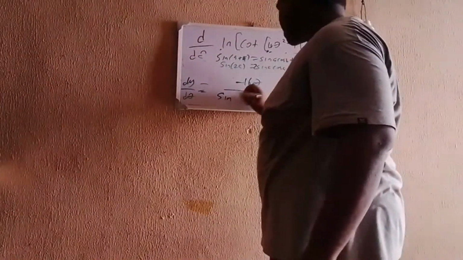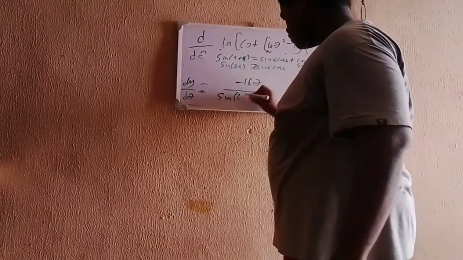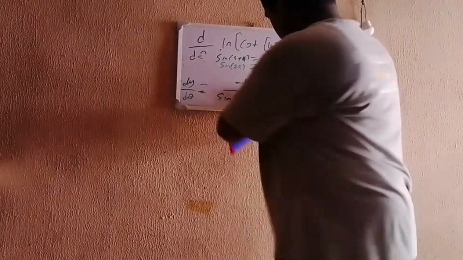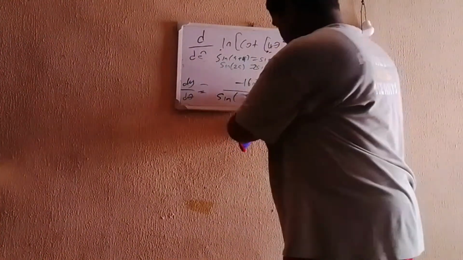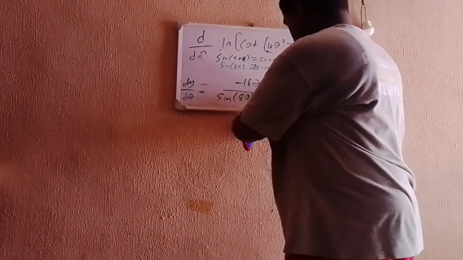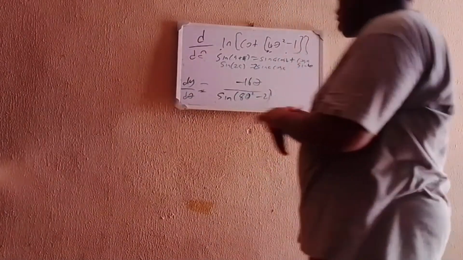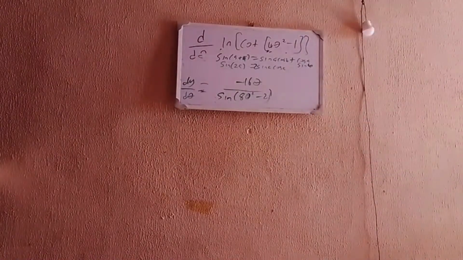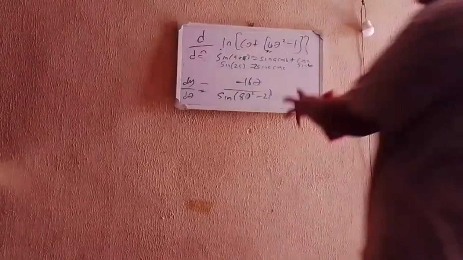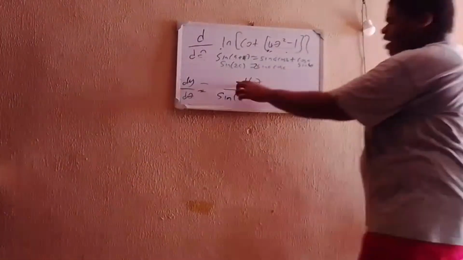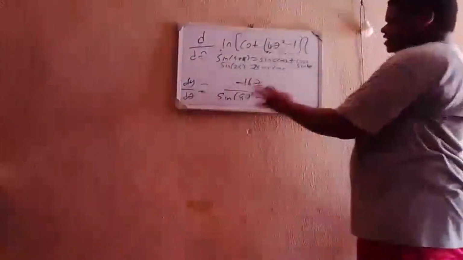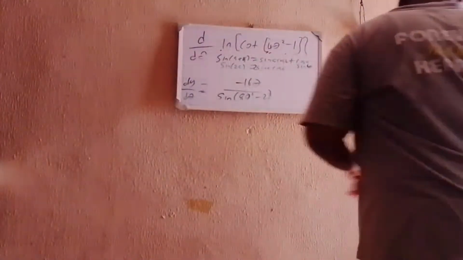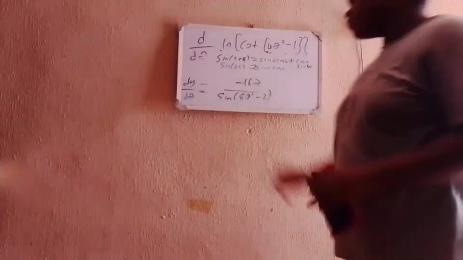All this can come out. Our left is sine 2 times 4 theta square minus 1, which is the same as 8 theta square minus 2. So now this is the second solution, which I feel is more compact, more squished together, more simplified. You have minus 9 theta divided by sine 8 theta square minus 2, which I feel is more simplified than the other one.